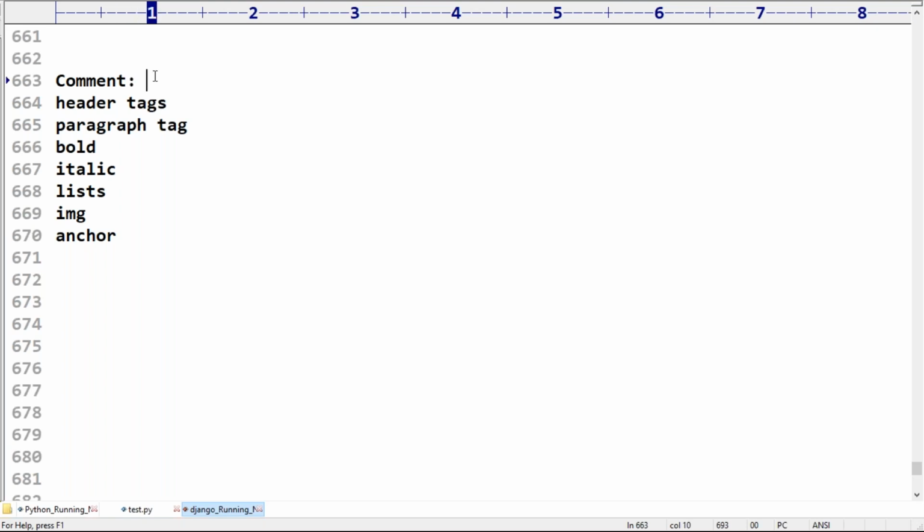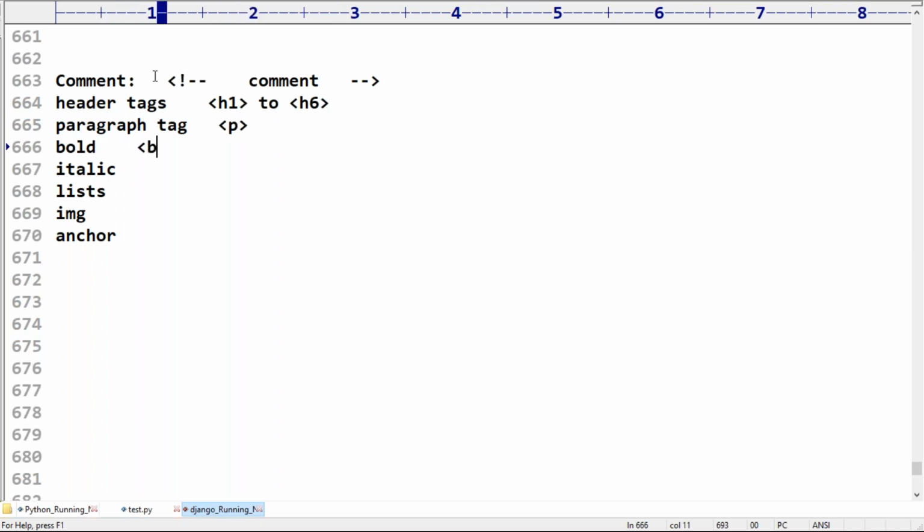For the comment, can anyone please tell what the syntax is? This is the comment. Next, header tags: do you know H1 to H6? Six header tags are there. Then the paragraph tag. Okay, this is bold.